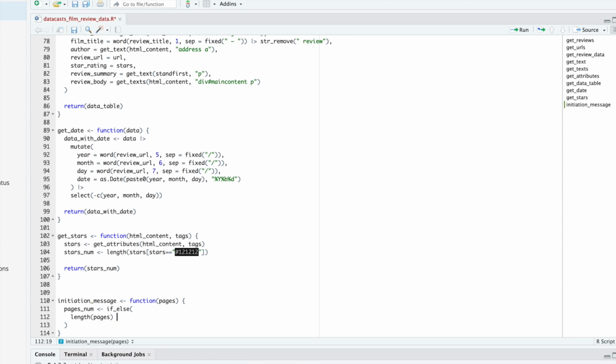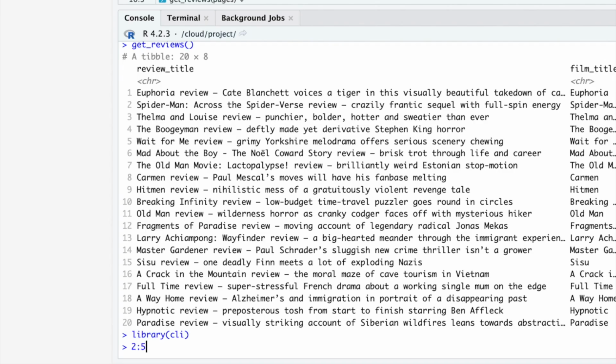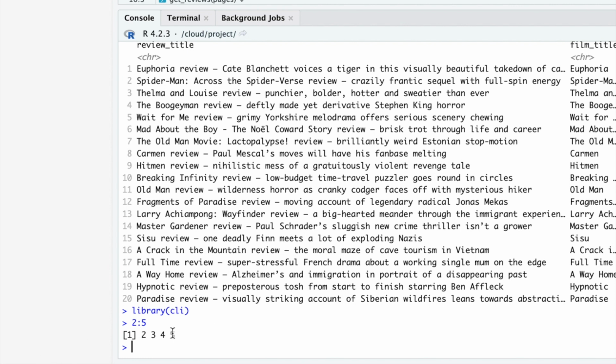So if the length of pages is 1, so if it's just the one page, that doesn't necessarily mean the first page, right? If we look at this function, pages equals 1, that's indicating not so much the number of pages, but which pages in particular the user wants to read. So it could be something like, for example, 2 to 5. So it's saying pages 2 to 5. By default, we're saying just the first page. And if I come down here in the console and type 2 to 5, that actually returns a vector of length 4. So 2 to 5 is 4.